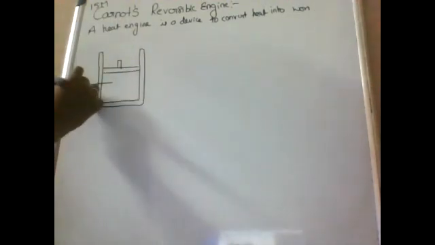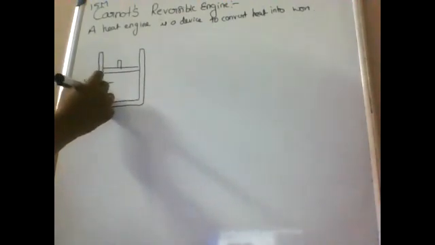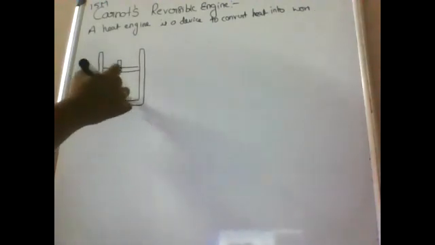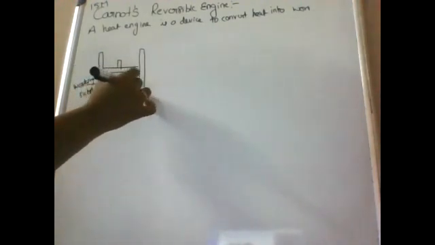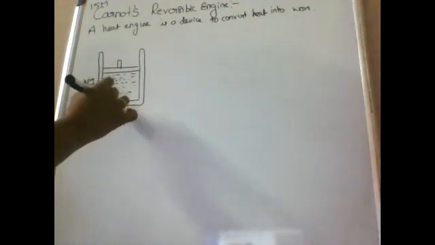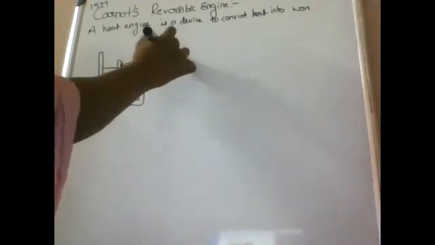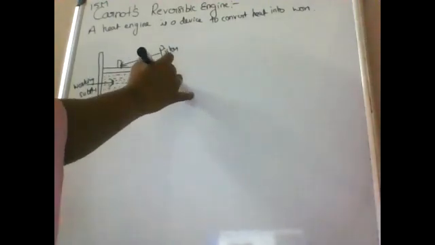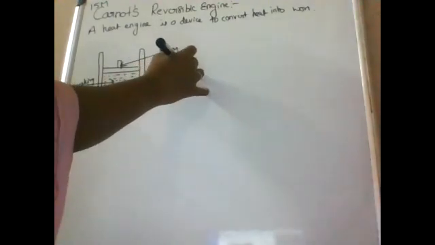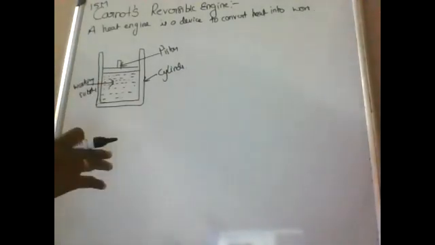So this is the working substance: this is the piston P, and this is the cylinder. This is the first part.